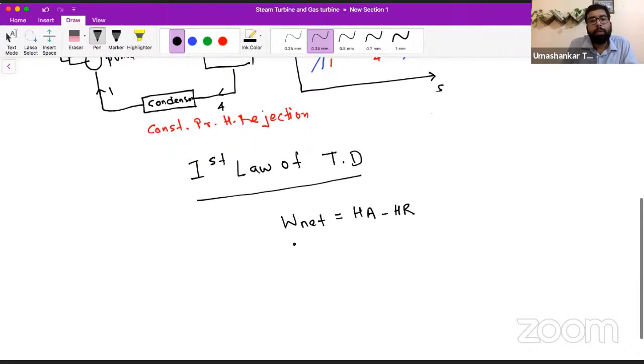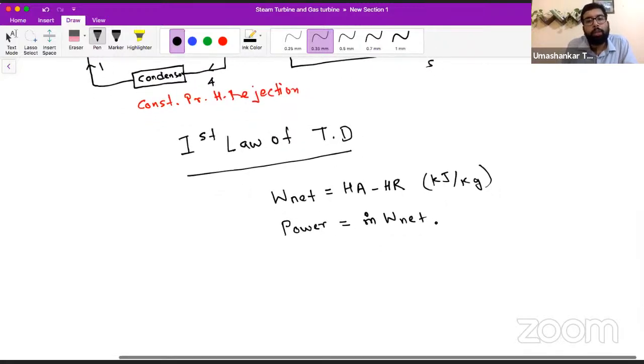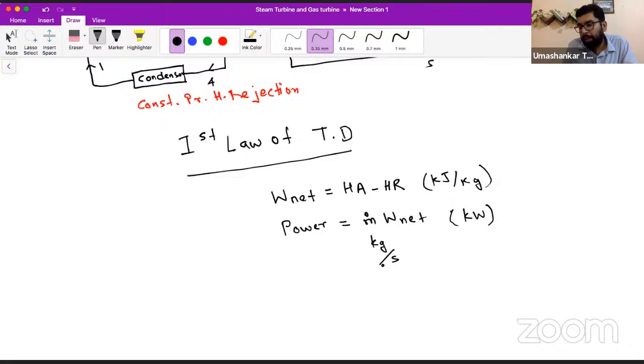Then, to find the power, you multiply m dot by the net work, which is in kilojoule per kg. Power equals m dot times work net, where m dot is in kg per second.